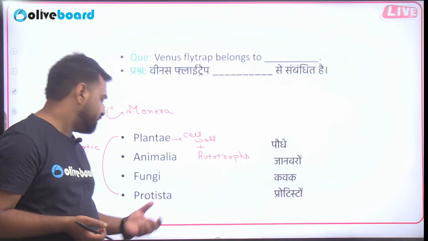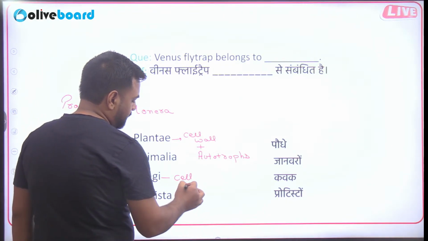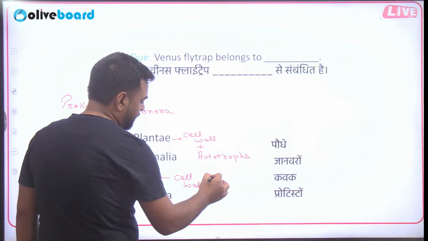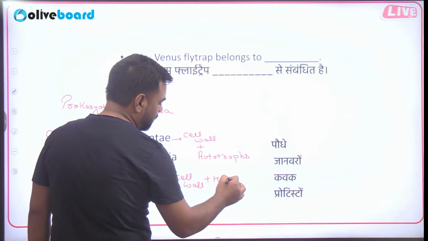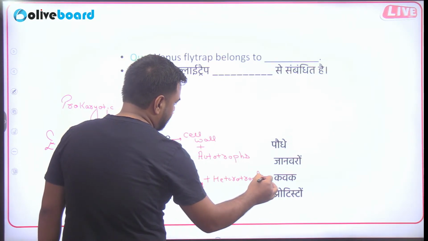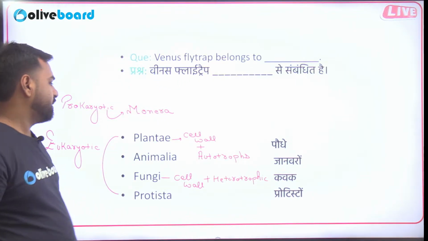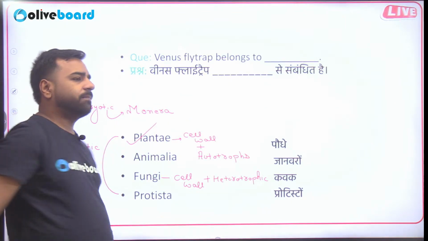Cell wall is absent. In the case of fungi again, cell wall is present, and also if I talk about them, they cannot make their own food, so they are heterotrophic, right? So now Venus flytrap actually belongs to kingdom Plantae.